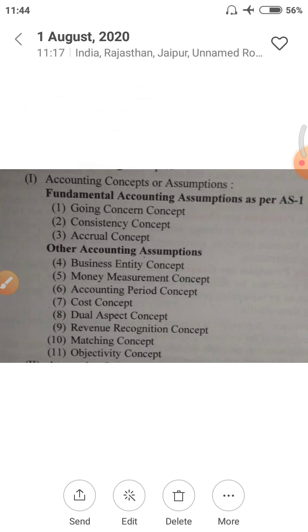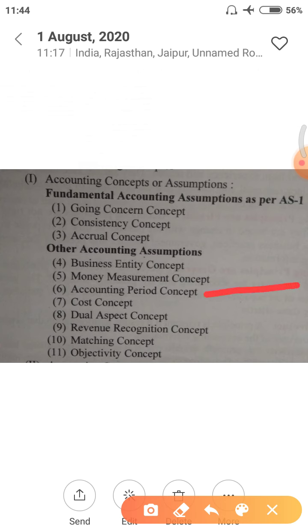As in our last video, we discussed the accounting concepts of accounting. In that video, we discussed 6 assumptions of accounting. As I told you about accounting principles, there are 2 kinds of principles. The first one was accounting concepts or assumptions, and the second one was accounting conventions. So accounting concepts, we have discussed 6, as you are able to see on the screen. In that video we have completed till accounting period concept.